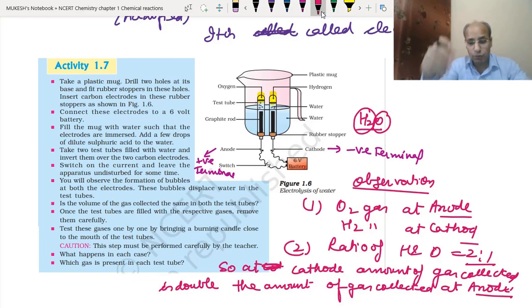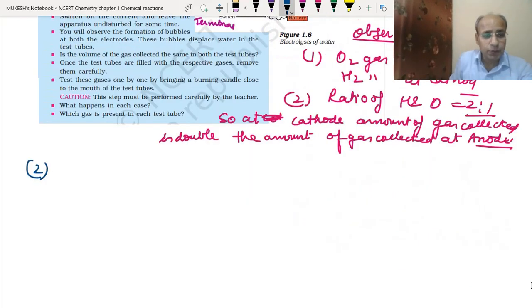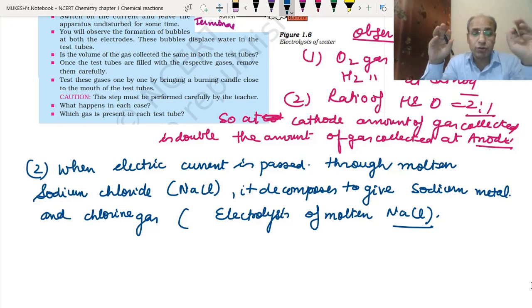Clear? Now there is one more example that we will write. The second example: electrolysis is used to extract metals from their molten salt oxides or molten chlorides. So there also this reaction is used. When we take molten sodium chloride, as I told you, we can pass electricity only either in the molten state or in an aqueous solution.